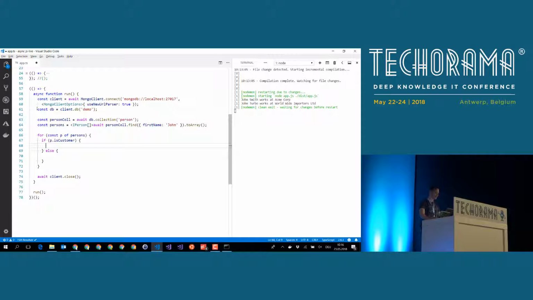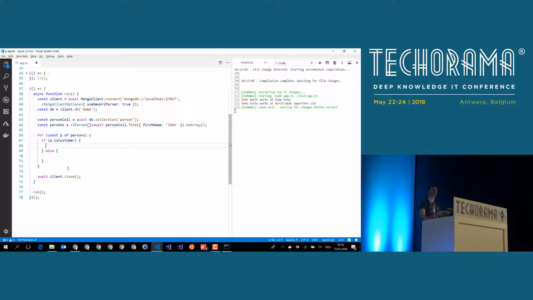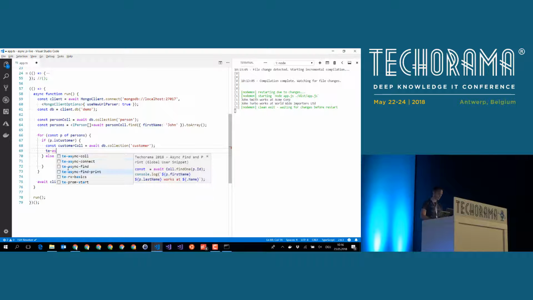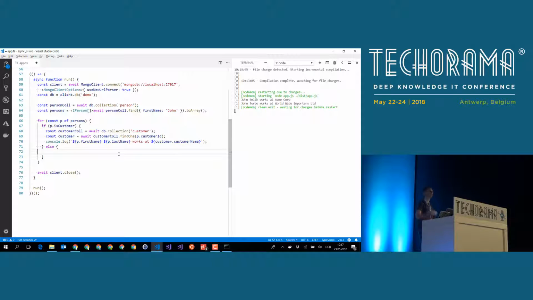And this time, if you take a look at that guy, this is the opening, this is get all the Johns, this is for all the persons. And if you take a look at the algorithm in our conceptual document, it really looks like the code. It reflects our intent very well. Now, if it is a customer, we'll go to the customer collection and we can find and print the customer by its ID. I think by now you got the idea.